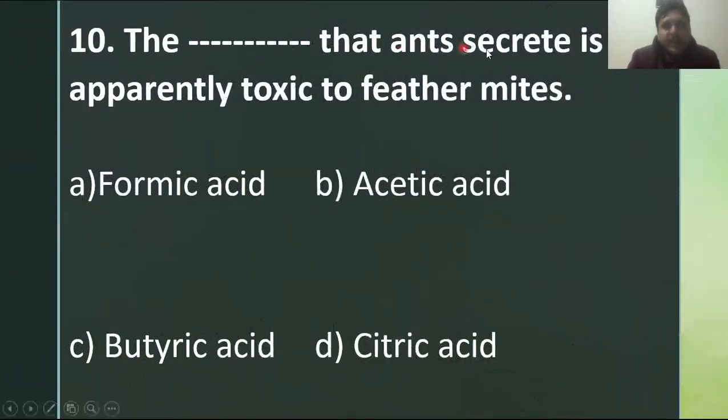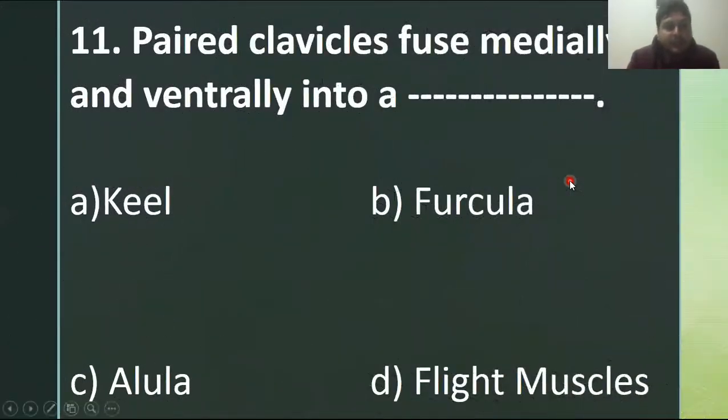The blank that ants secrete is apparently toxic to feather mites. Ants secrete formic acid, and this is especially to kill the mites present between the feathers of a bird.